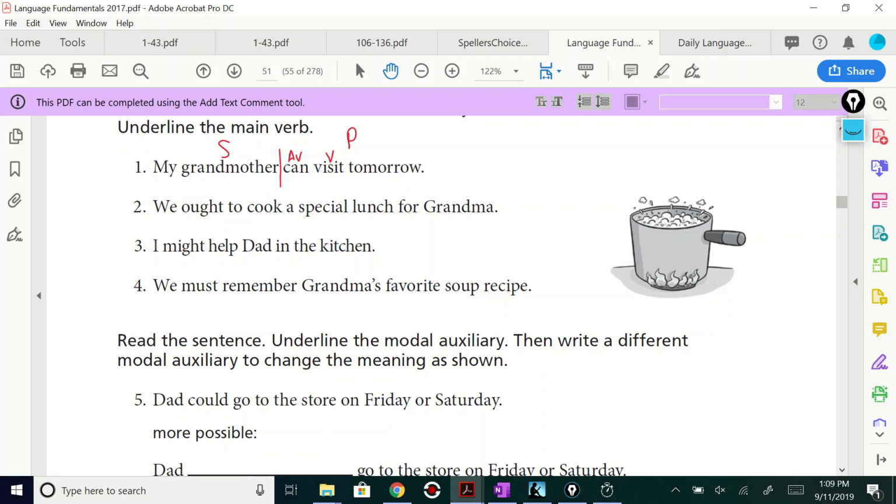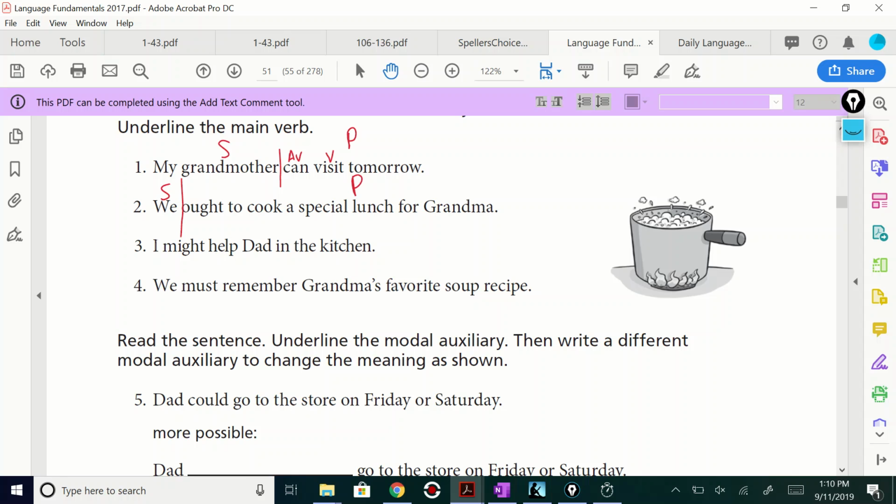So, look, ready? We ought to cook a special lunch for Grandmama. Someone go up there and do that real quick. Where's the subject? Break it into subject and predicate. Who or what is the sentence about? We. That's the subject. What should we do? Ought to. Ought to cook. That whole thing is the predicate. It's telling what we are doing.